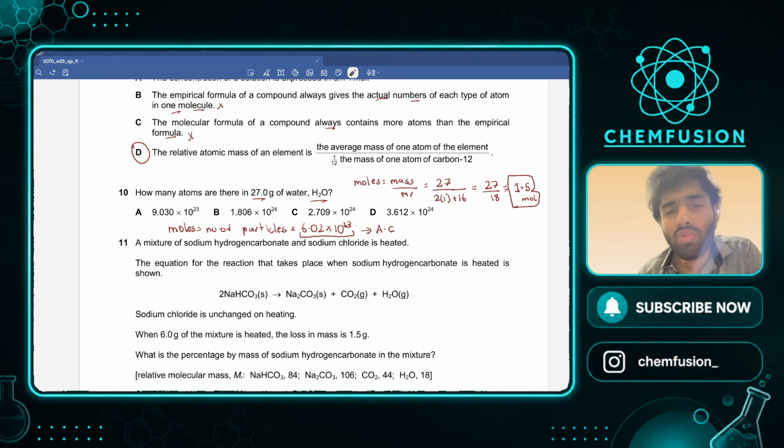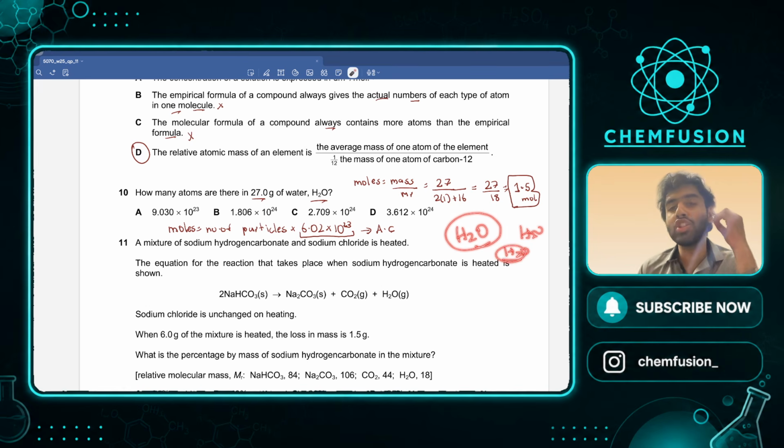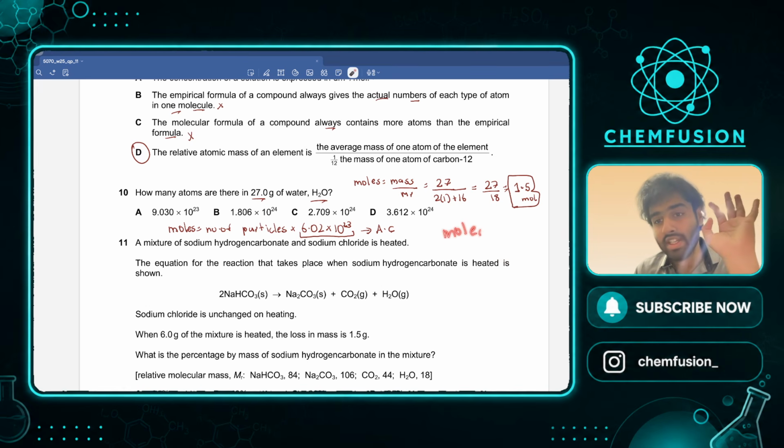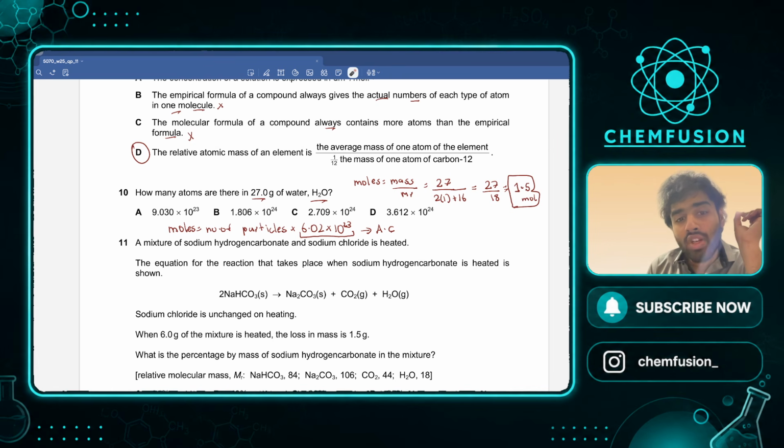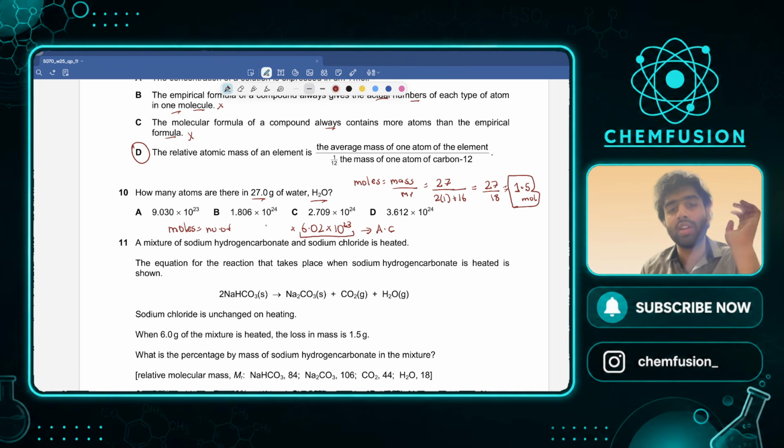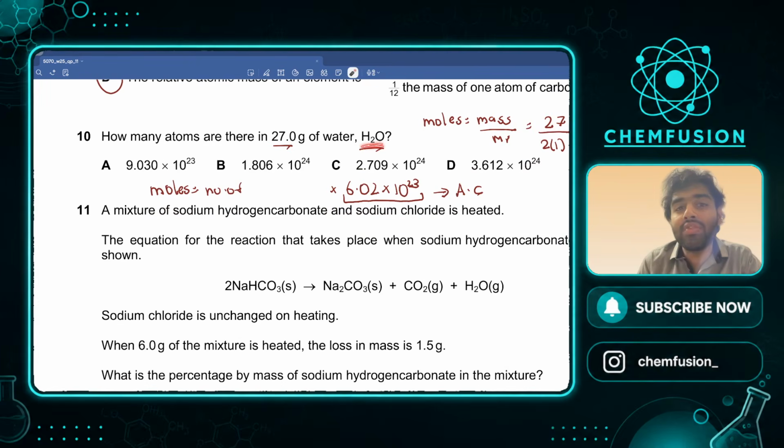Now these are the moles of water. But what is H2O? Water exists as H2O, right? H2O is a molecule. Do you guys agree with me? H2O is a molecule. It's not an atom. It has 2 hydrogen atoms and 1 oxygen atom. Yes, but it is a molecule, right? So these are moles of water. These will give us the number of molecules, not the number of atoms, because water exists as molecules. That is the reason, no other reason. It can give us the number of atoms only if something exists as atoms. H2O is a molecule itself. So this is going to give us the number of molecules.